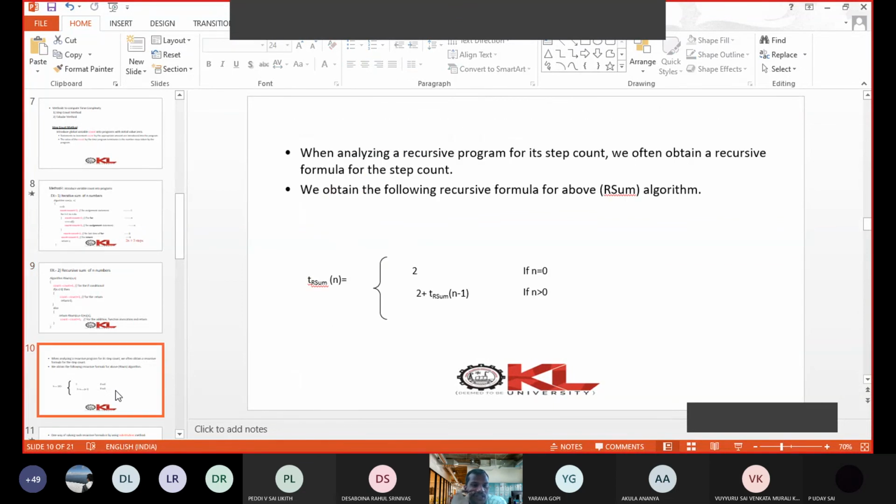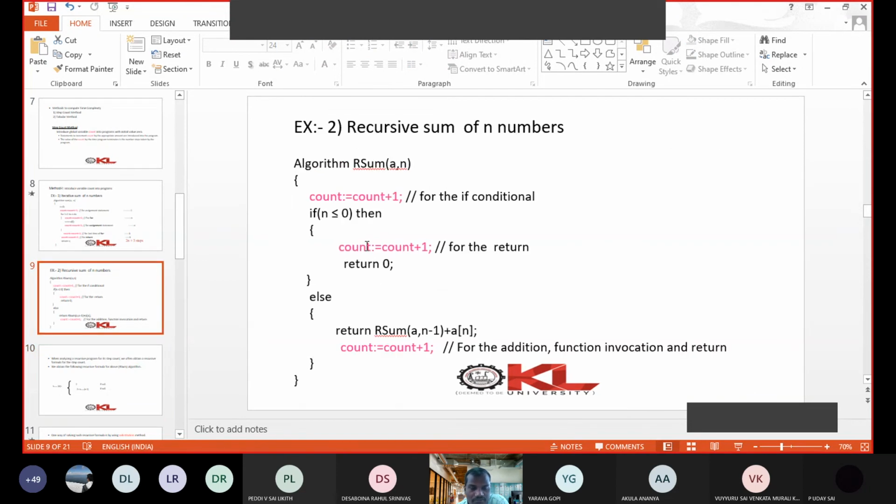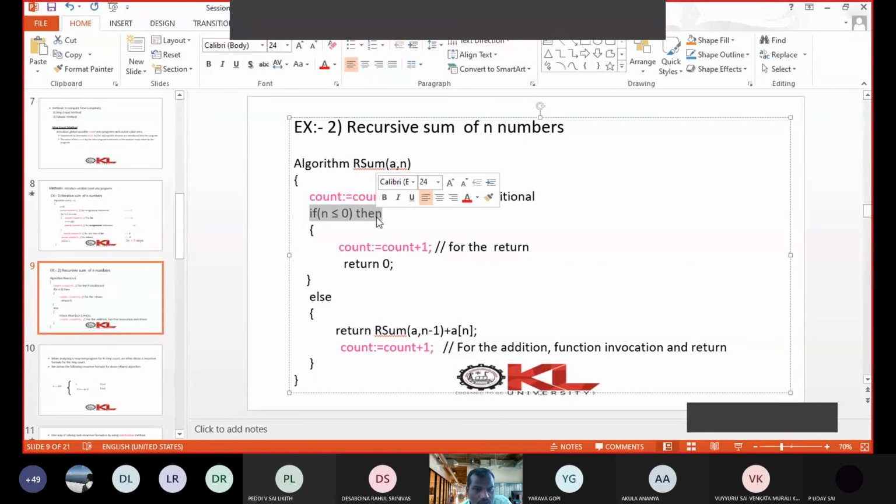So here you see how we are measuring the step count. For example, in this algorithm, say n equal to 0 only. We are finding the recursive sum for n equal to 0. Then what happens? The statement is true. So 0 is returned. So how many steps are there?